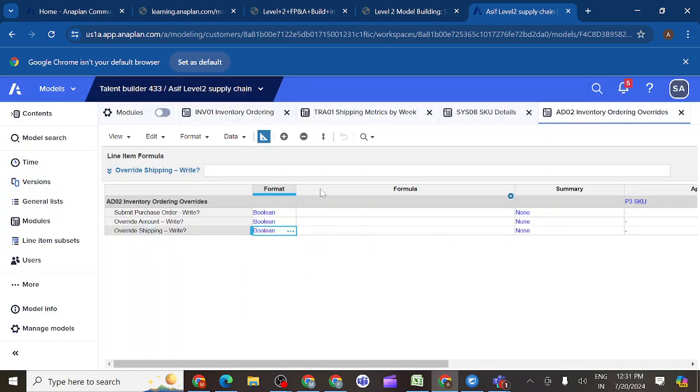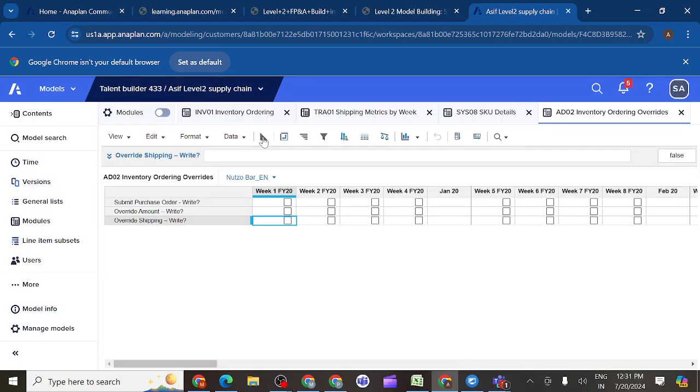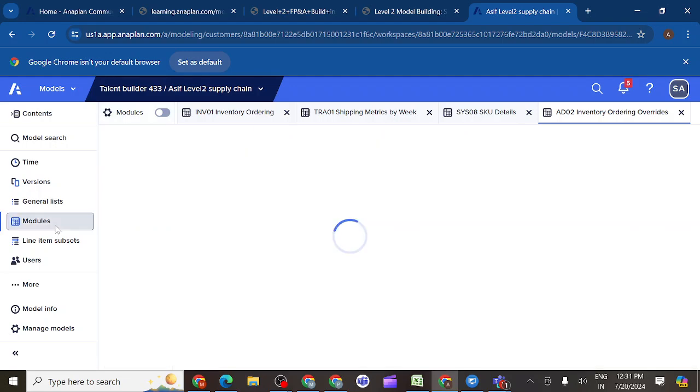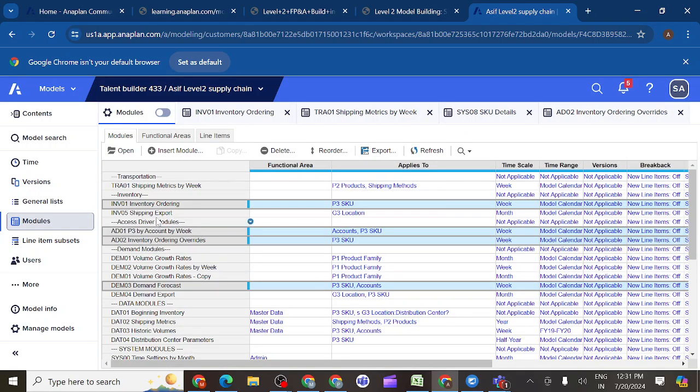That is the reason we already created the access driver for one module, the demand 03, and now we are creating the demand 02 access driver for the inventory module. In that way we'll create it. For every module there should be one separate access driver module, and we should create it separately.